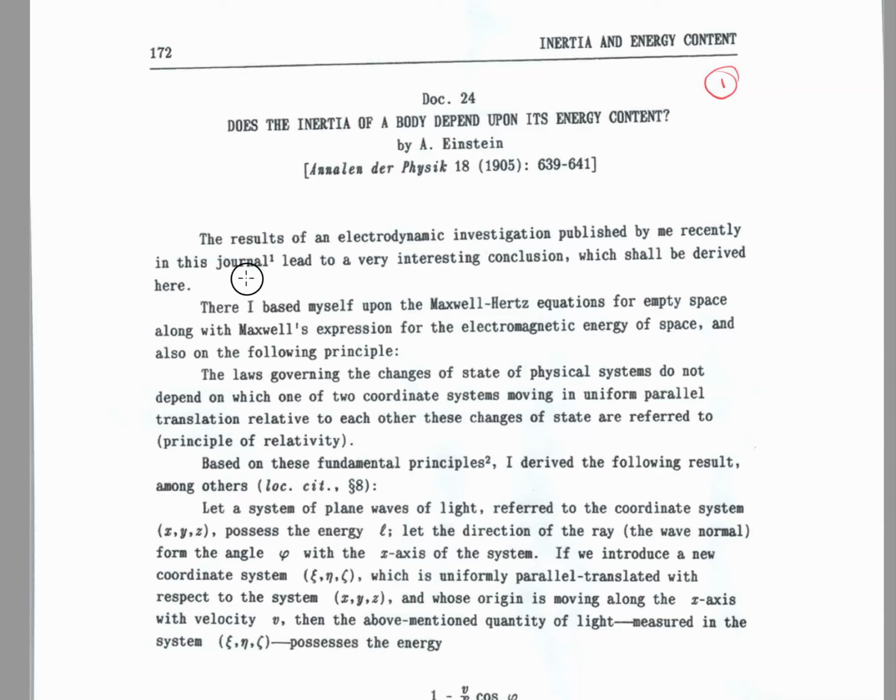So the results of an electromagnetic investigation published by me, that he's referring to his special theory of relativity, recently in this journal lead to a very interesting conclusion which shall be derived here. So he's saying special theory is going to lead to a very interesting conclusion. What is that interesting conclusion? It's none other than E equals mc squared, or energy can be converted to mass or vice versa. That's what he's talking about.